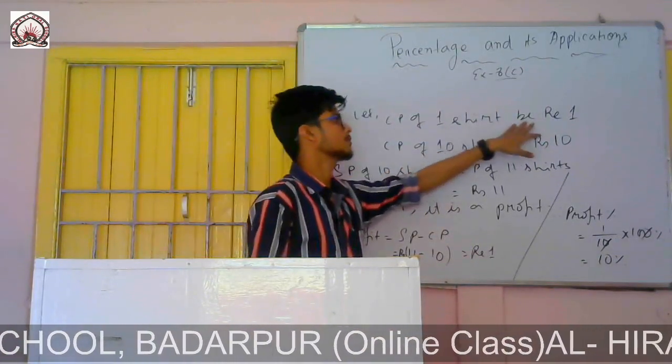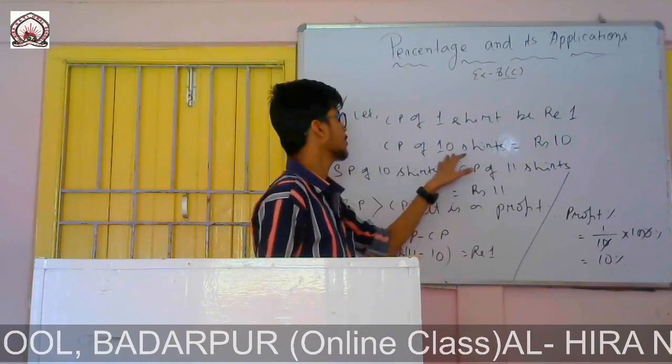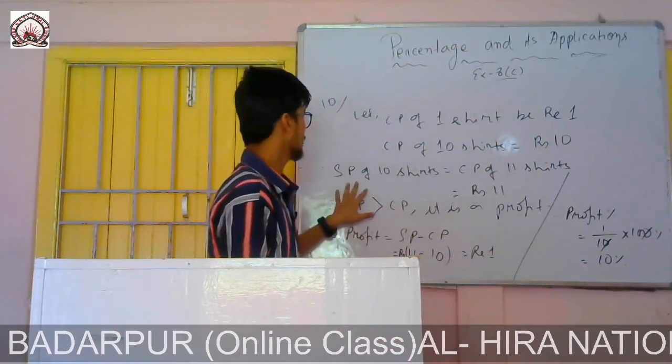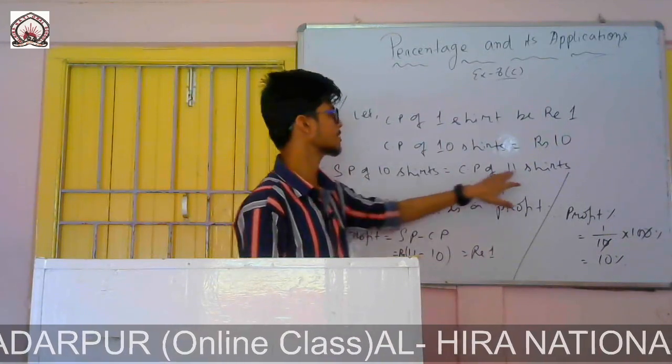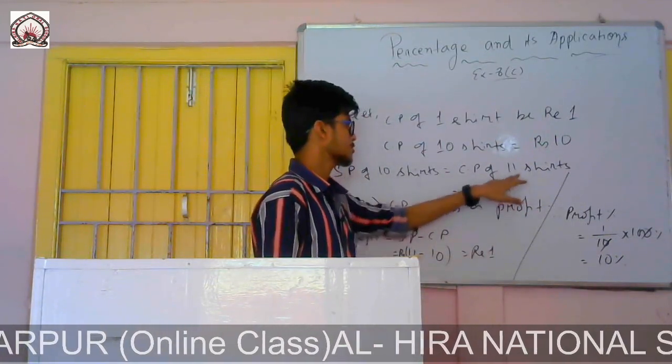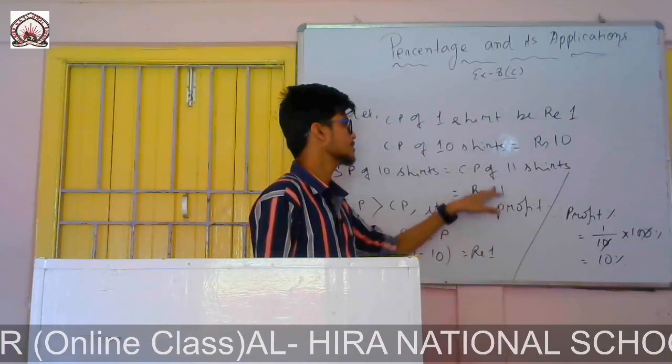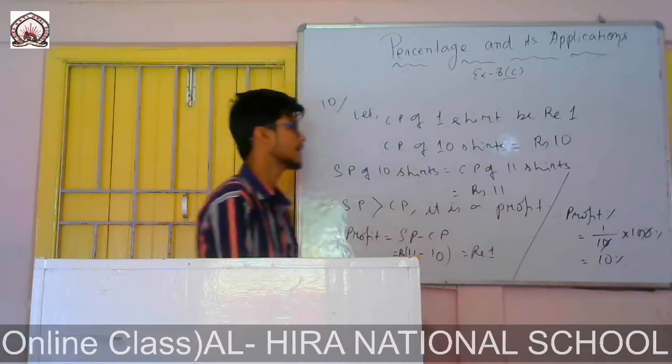CP of 1 shirt I let as rupees 1, so CP of 10 shirts is rupees 10. In the question it is given that SP of 10 shirts equals CP of 11 shirts, so CP of 11 shirts will be rupees 11.